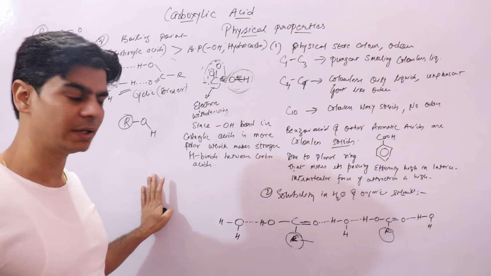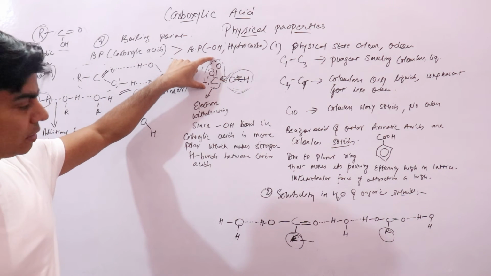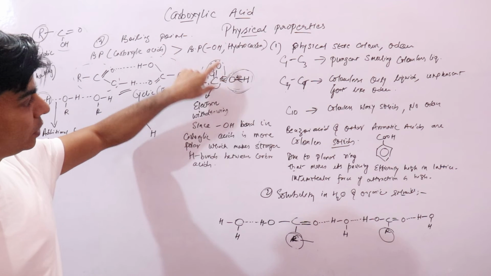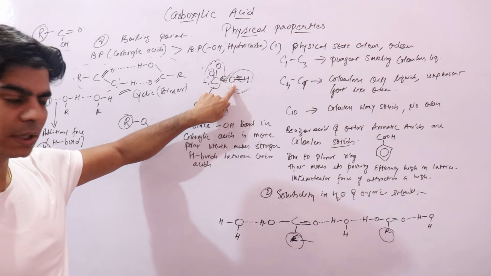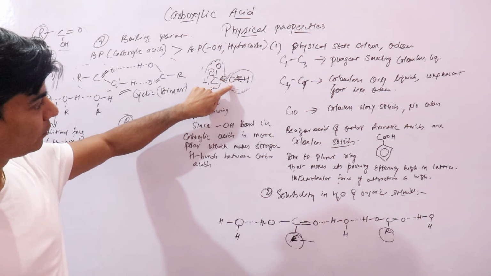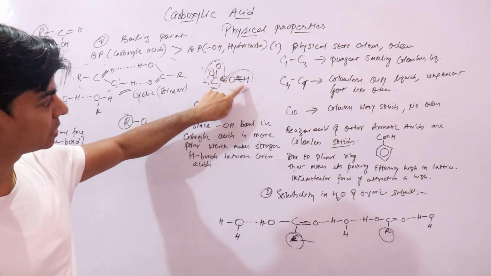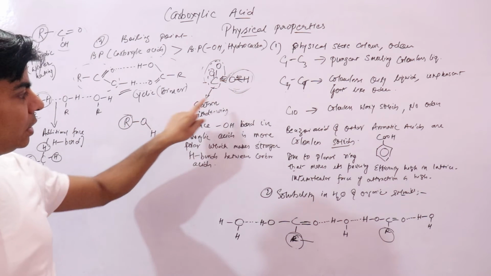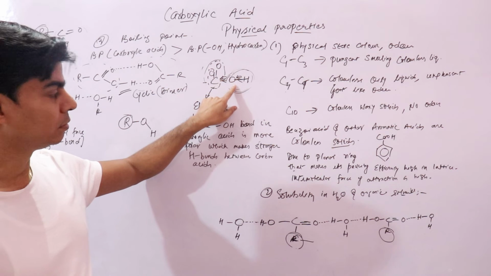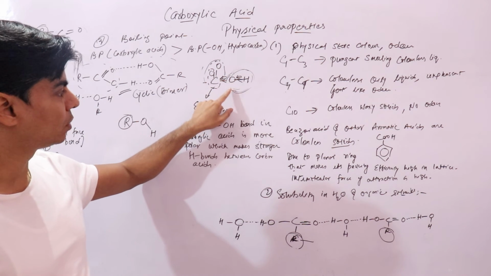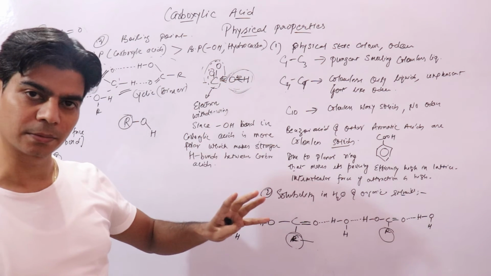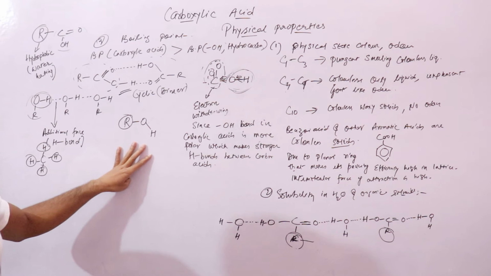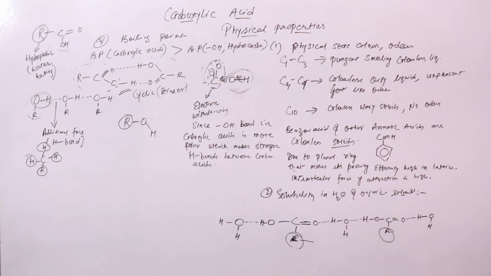Why can they form stronger hydrogen bonds? Because the carbonyl group which is attached to the OH group in the carboxyl group is electron withdrawing. So it will withdraw electrons and will make this OH bond more polar compared to the OH bond of alcohols. That will make hydrogen bonds in carboxylic acids stronger compared to those in alcohols. I hope this is clear.